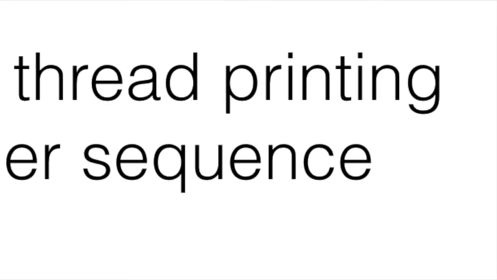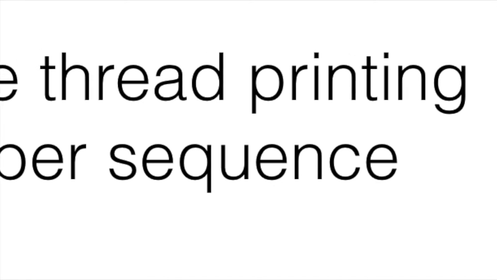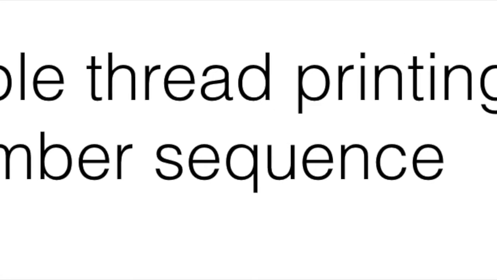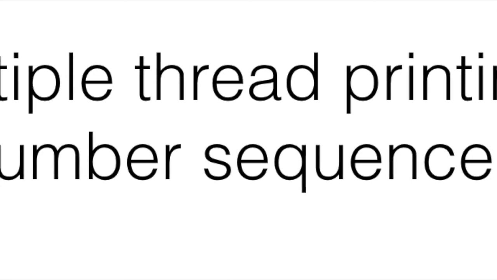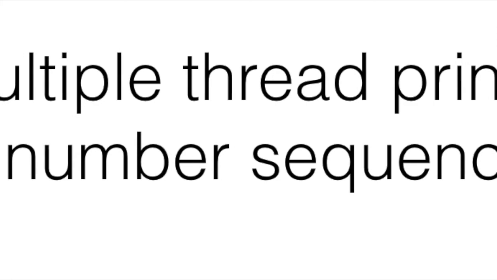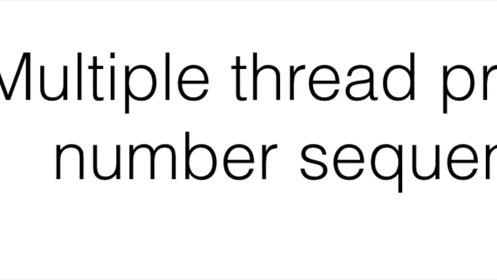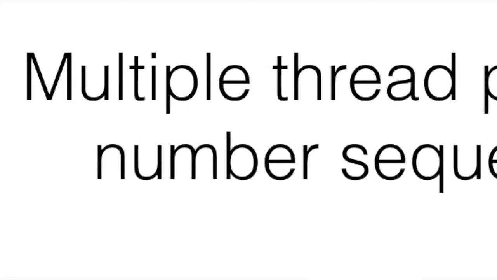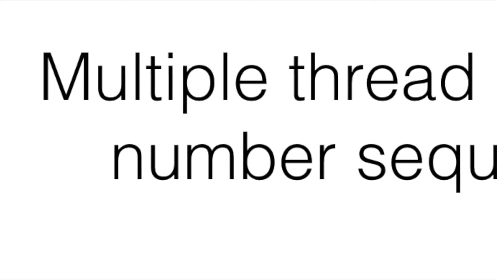There are many solutions to the producer consumer problem we have seen, but I have used only the synchronized approach. There are multiple approaches like blocking queue and locks. We will see them later on in the next videos. For now, the next question is simple. There are multiple threads which are printing a sequence of numbers, but those threads should also execute in order. So let's see what it is.